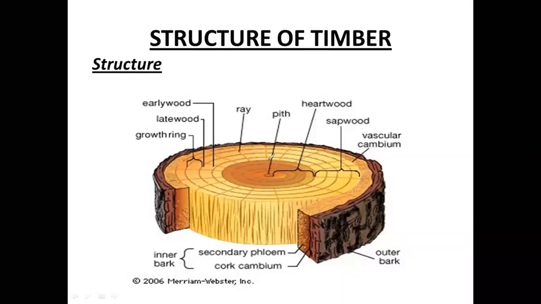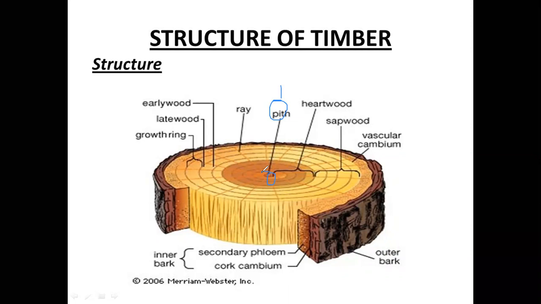Pith is the centermost portion. It is the center portion. It is called pith, the center portion of the tree having a dark brown color. The pith or medulla is seen only in old and immature trees, right?